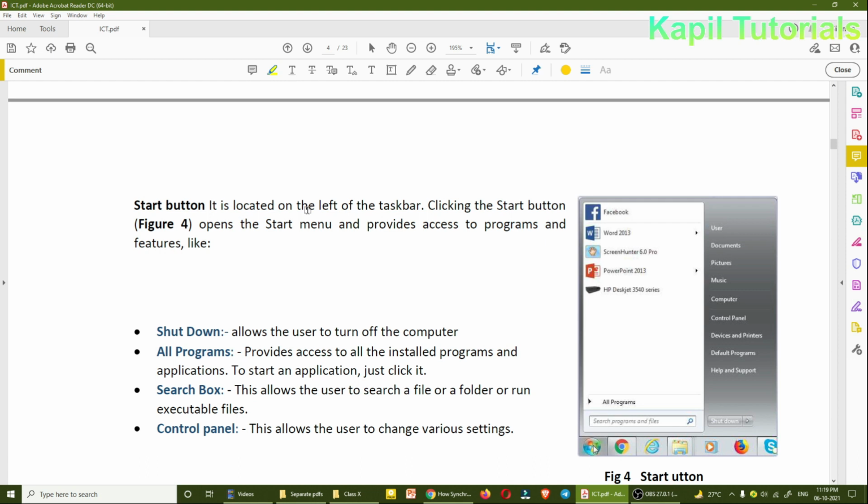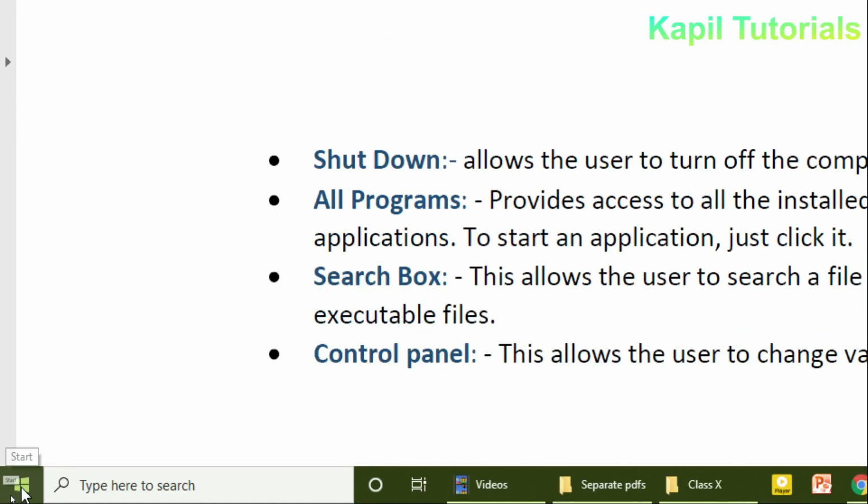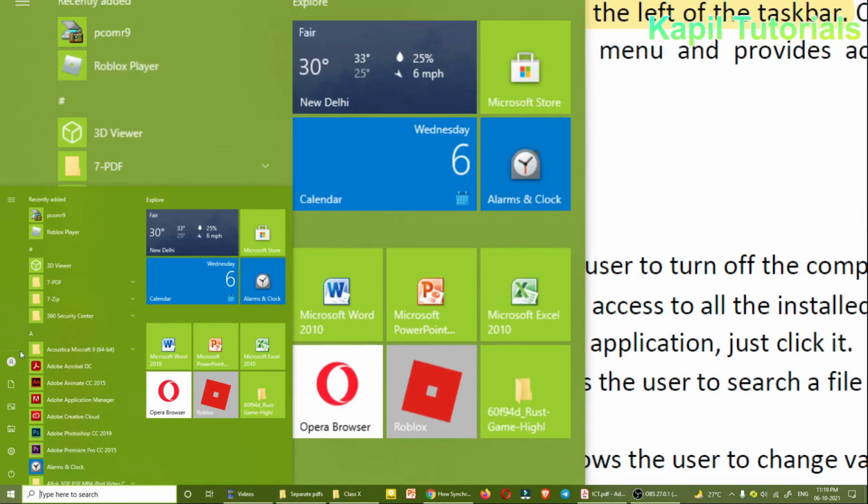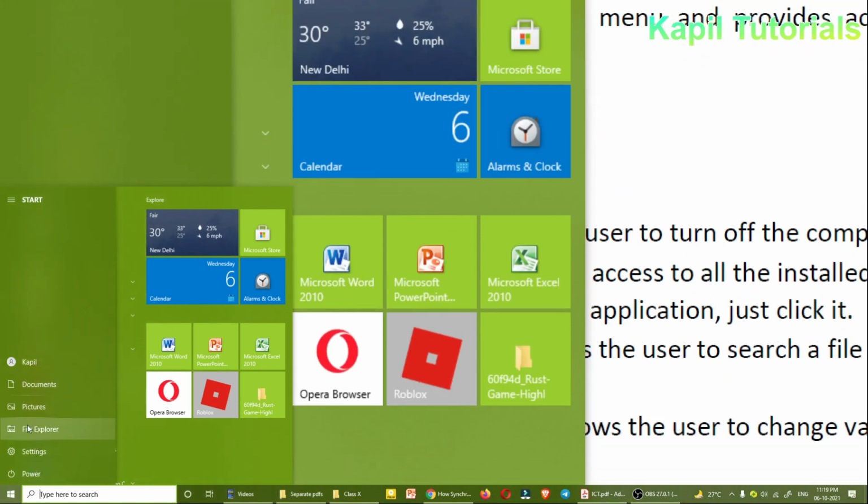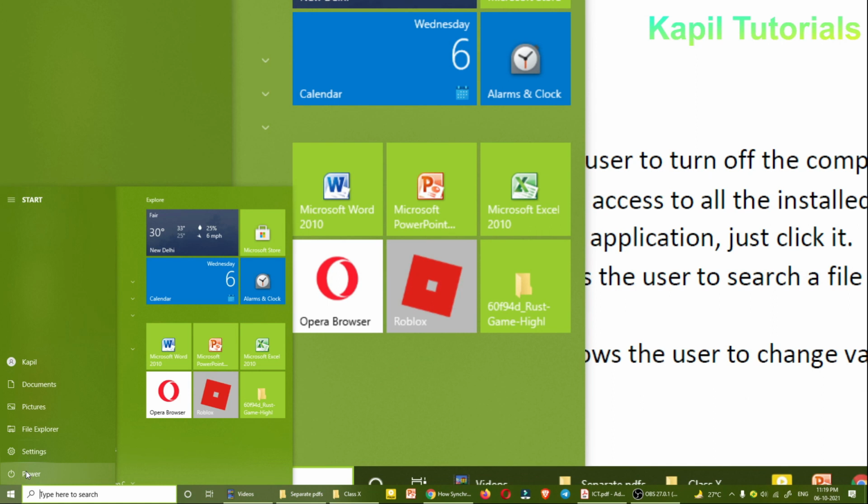The start button is located on the left of the taskbar. Clicking the start button opens the start menu and provides access to programs and features. You all know, when I click on the start button, different options come up. From here I can shut down; the power option is for shutting down the computer.